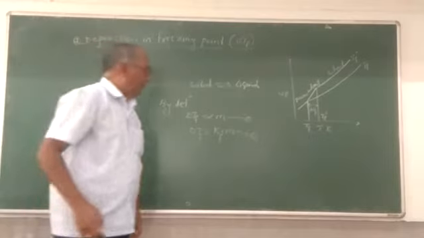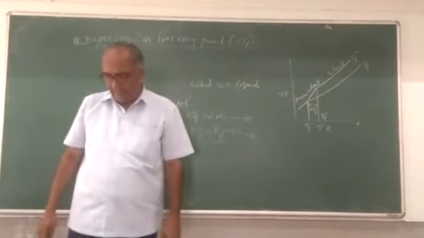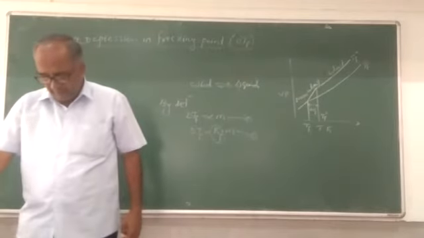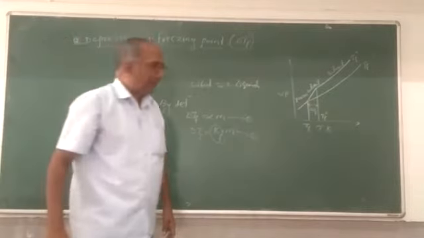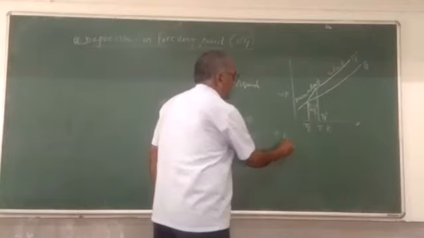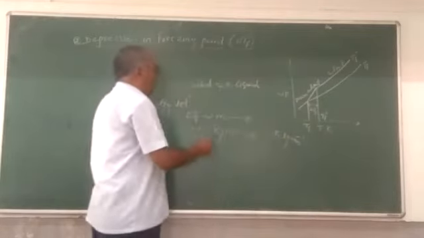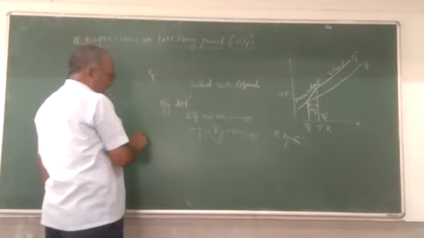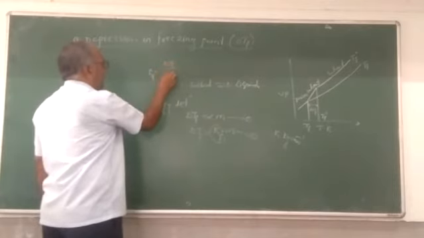Then what is the unit of this cryoscopic constant? Usually a one mark question is asked: write the unit of cryoscopic constant or freezing point constant. The unit of cryoscopic constant is Kelvin kg per mole, because Kf is delta Tf divided by m.